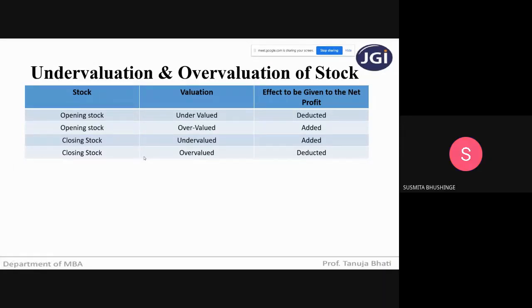Yes, ma'am. Okay. Now, how will you know by what amount should I add it or deduct it? Because in the exam, they will give you a percentage, like the stock is undervalued by 10% or the stock is overvalued by 15%. Then how will you find the amount that you have to add or deduct? So there is a formula.